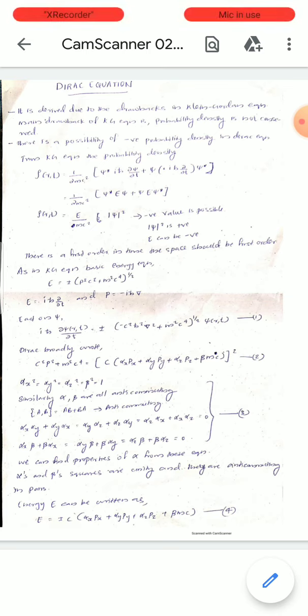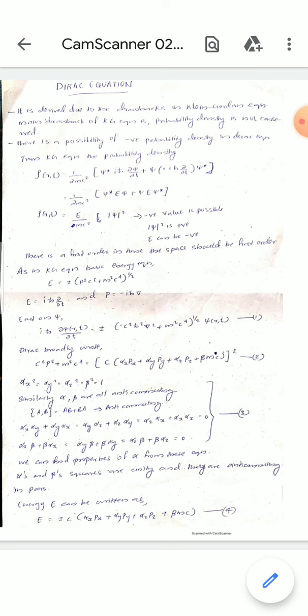This operator equation acts on the wave function psi, and we can write iħ ∂psi/∂t of psi of r comma t equal to plus or minus (c square ħ square del square plus m square c raised to 4) raised to half psi of r comma t. And this Dirac proceeded further and defined the square root of the operator, which is not derived.